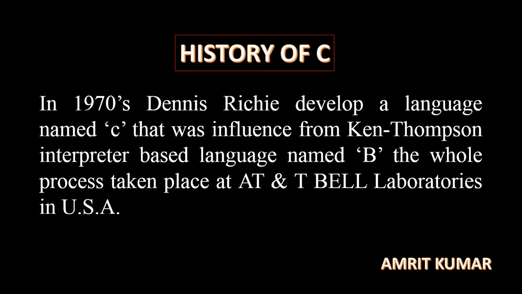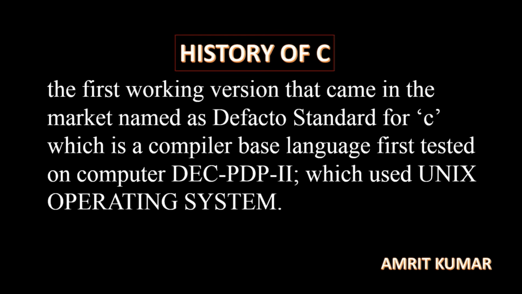So we can consider two things here: Dennis Ritchie was the inventor of the C language, and it was invented at AT&T Bell Laboratories, which were located in the USA. The first working version that came into the market was named de facto standard for C, which is a compiler based language. It was first tested on the computer DEC PDP-2, which used the Unix operating system.